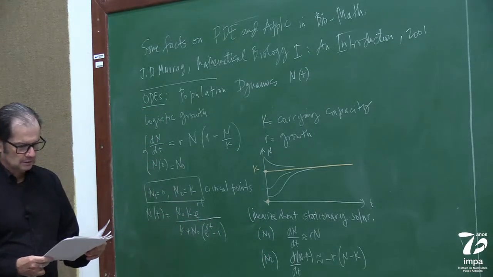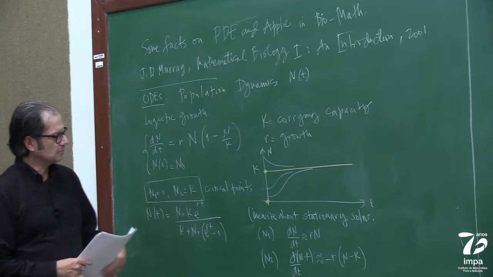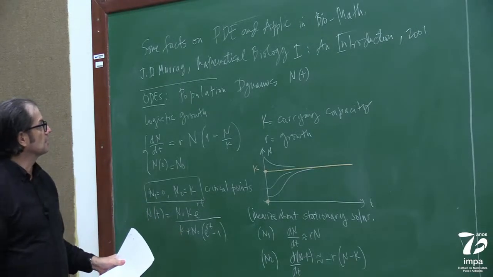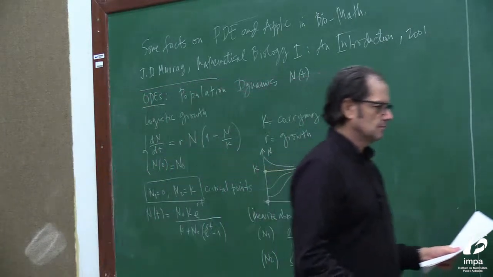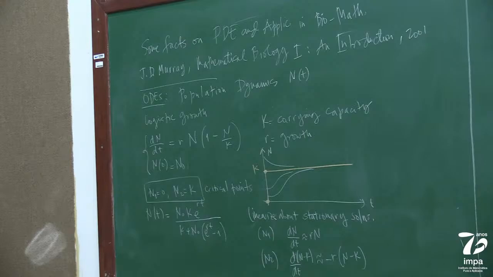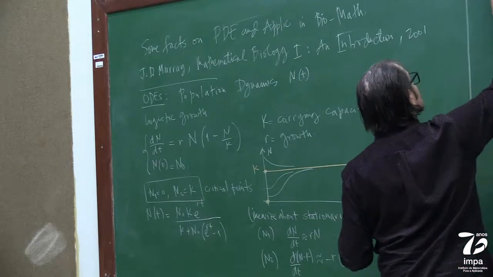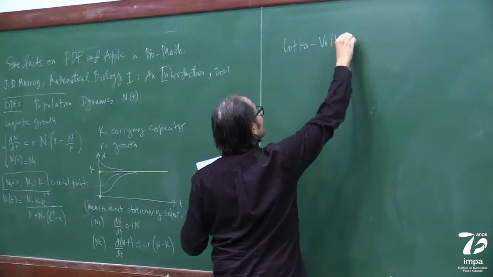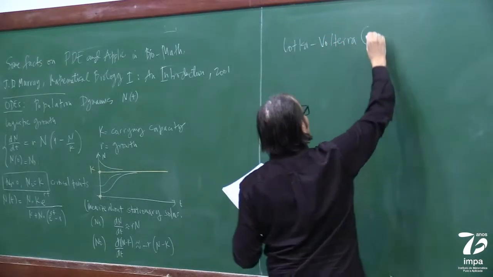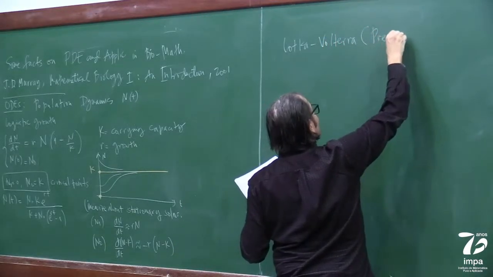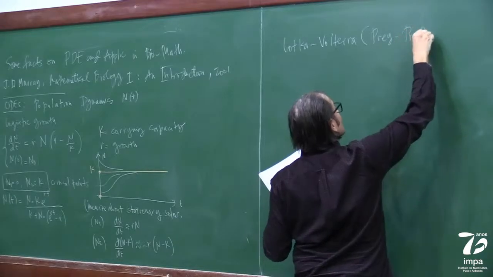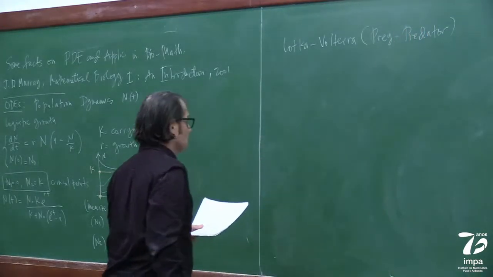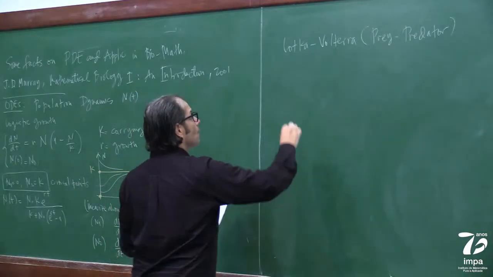Okay. Let me mention very quickly, because you see how you could do that, a system. Now this is for one population. There's another famous one, Lotka-Volterra, sometimes also called the prey-predator model.